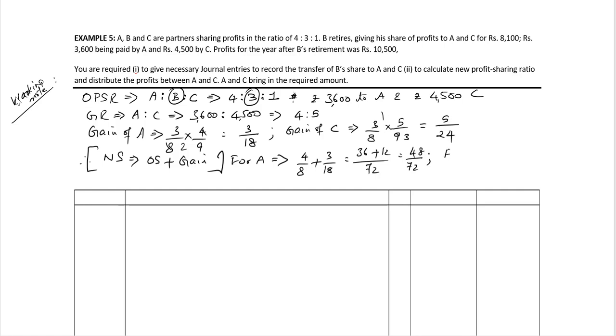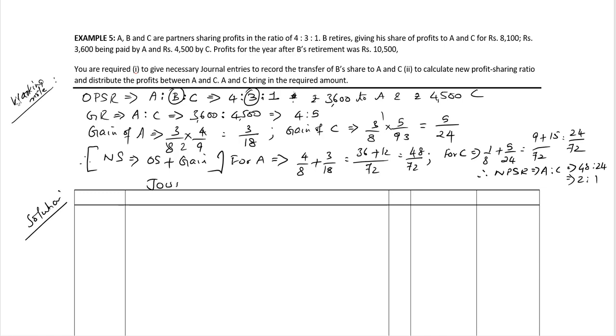And for partner C, old share 1 by 8 plus the gain 5 by 24, again LCM 72, we get 24 divided by 72, and hence the NPSR between A and C is equal to 48:24 or 2:1. So let's go ahead with the solution.